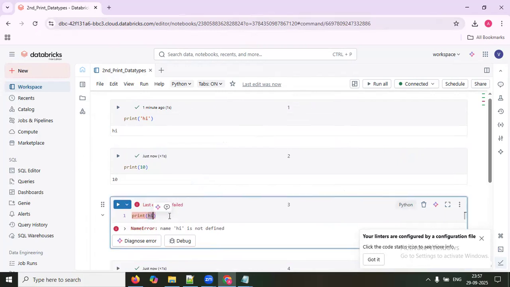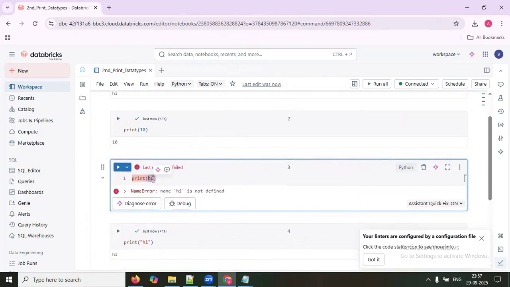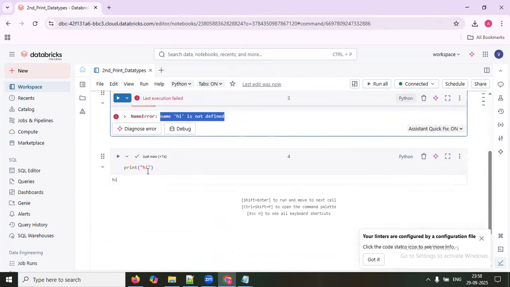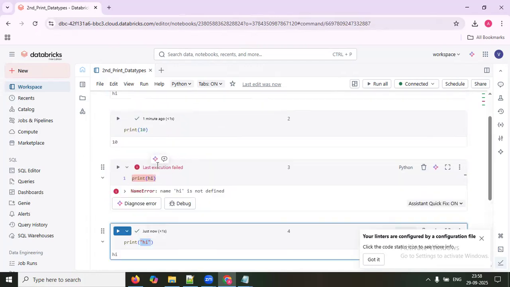Why is it giving an error? It is considering it as a variable. What is a variable? You are told it is not defined. Not defined means I'm not able to find what this hi is, because it's not a variable, not a function or a method, whatever it is. Finally, it is not able to understand this, so it gives an error. So you understood: strings you have to pass in single or double quotes. Numbers you can pass directly.